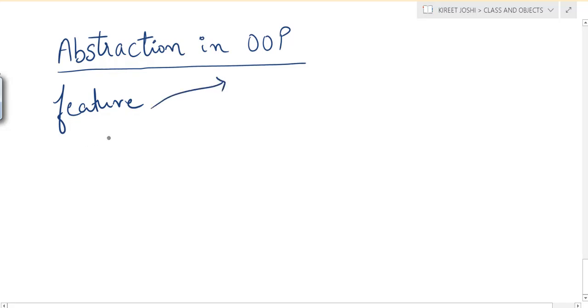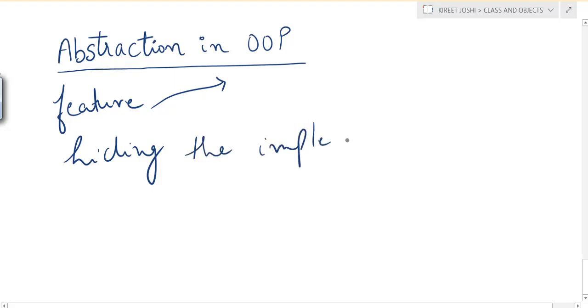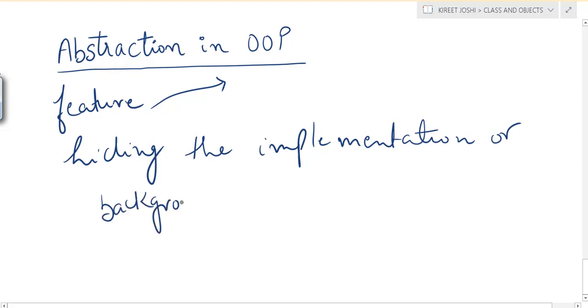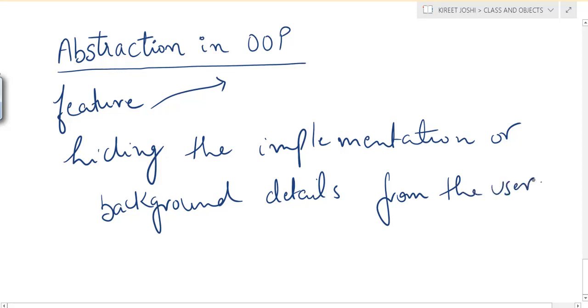In abstraction, it is basically hiding the implementation or the background details from the user, whoever is using your code. It is used to handle the complexity of your program.